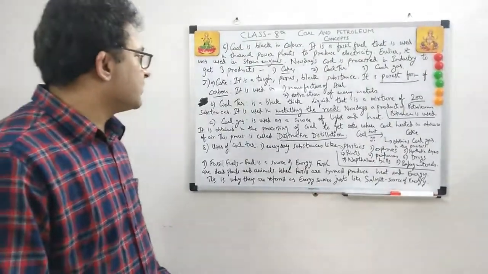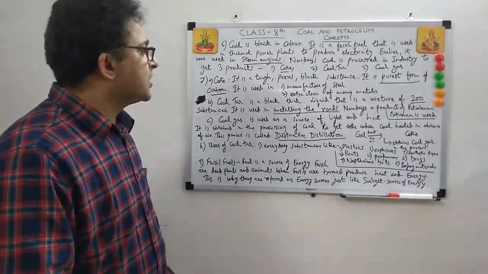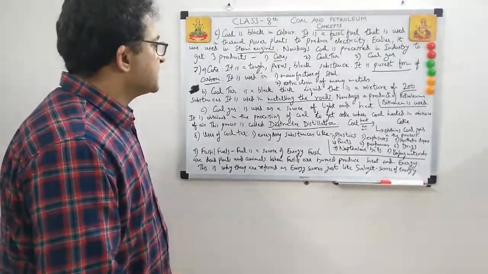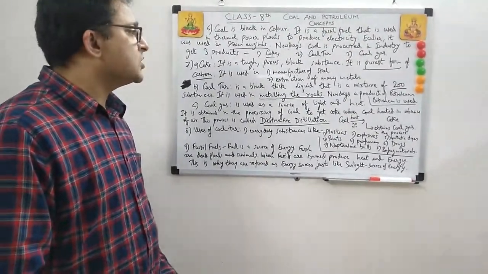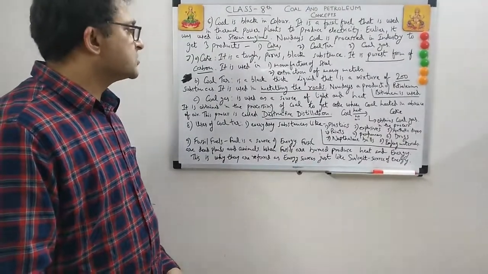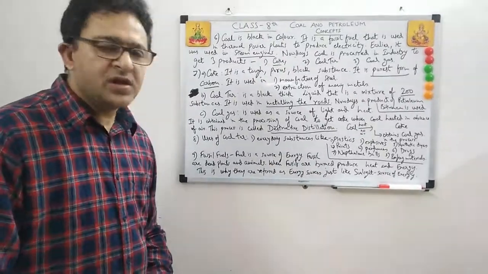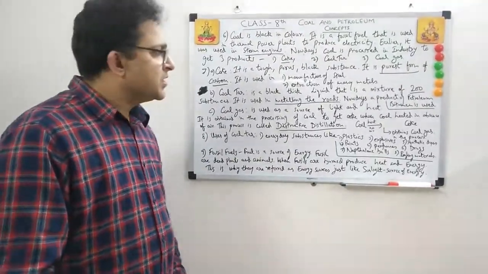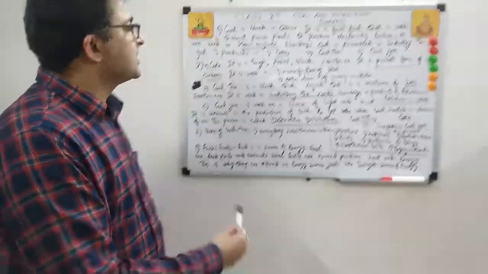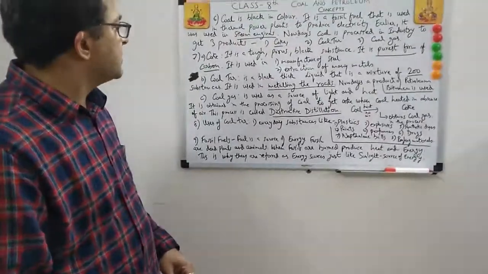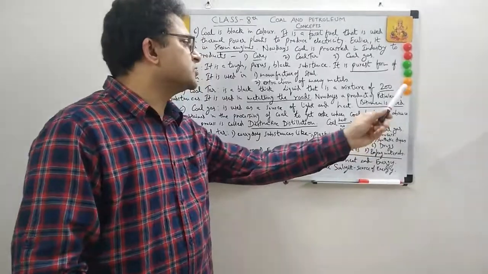Coal tar is a black thick liquid that is a mixture of 200 substances. This is again a 1-mark question: how many substances? 200 substances. It is used in metaling the roads. Nowadays, a product of petroleum, bitumen, is used. When we discuss petroleum as another fossil fuel, one of the byproducts in the refining of petroleum is bitumen. As of now you just need to remember that coal tar is used to metal the roads, and nowadays bitumen is also used.